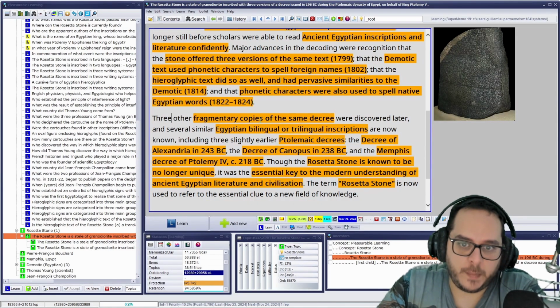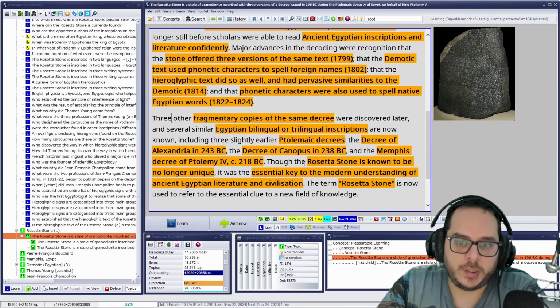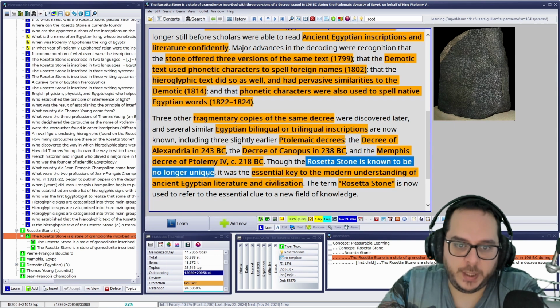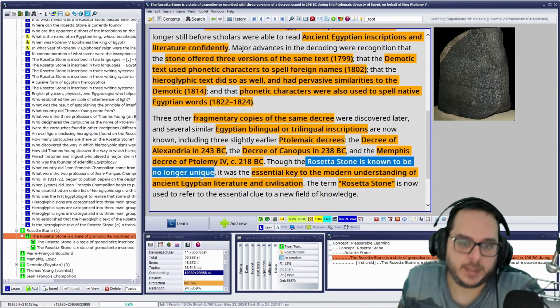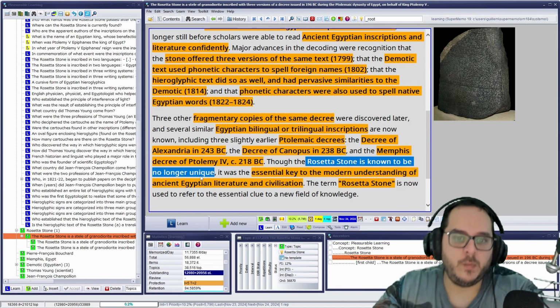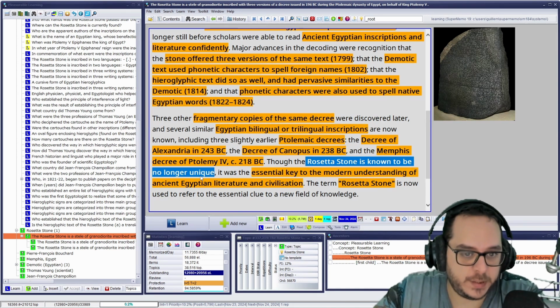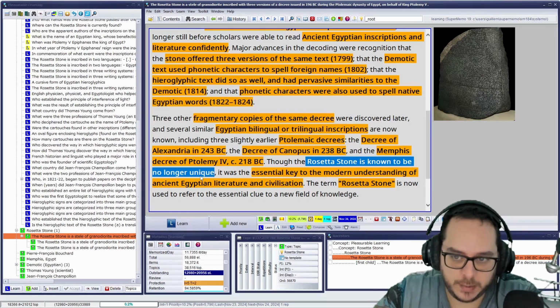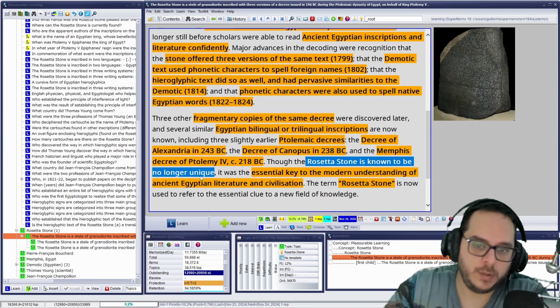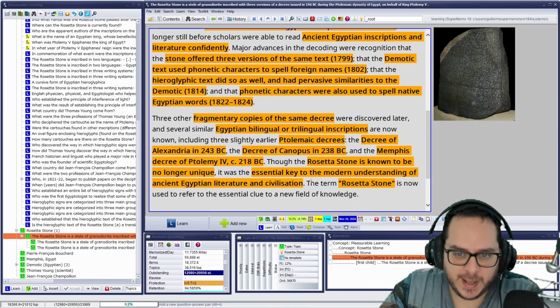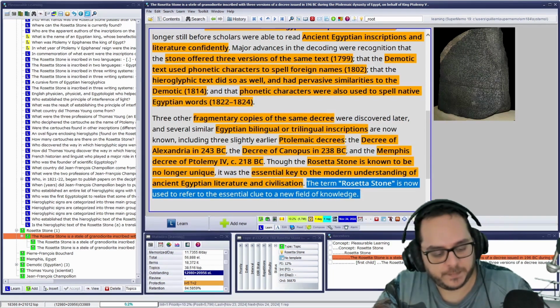3 other fragmentary copies of the same decree were discovered later. Okay, so the same text in a different place. Rosetta Stone is known to be no longer unique. So it was not unique, the contents, basically, the text. But it was the essential key for the modern understanding of Egyptian literature and civilization. The term Rosetta Stone is now used to refer to the essential clue to help a field of knowledge. I don't have a flashcard for that.